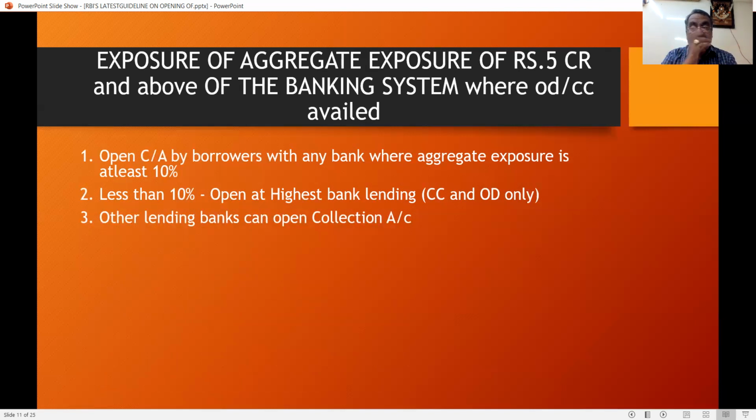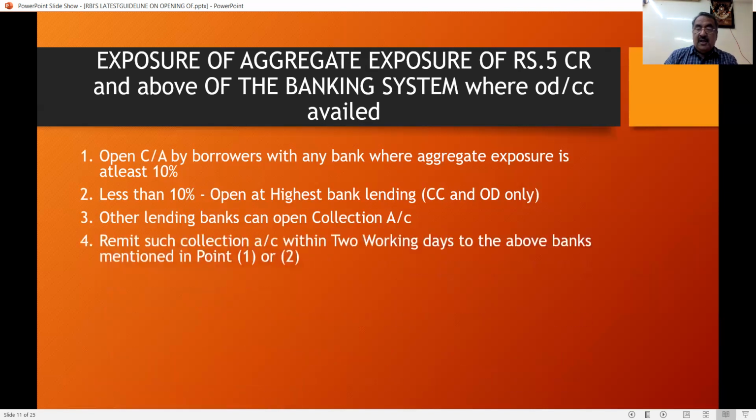So that means for their loan, they can get the credit. But for the purpose of the limit, they can open the collection account. And from that collection account, the money has to be transferred to the main account, that is where the current account is opened. From the collection account, the money has to be transferred within 2 days. For that, please refer to point 1 and 2.